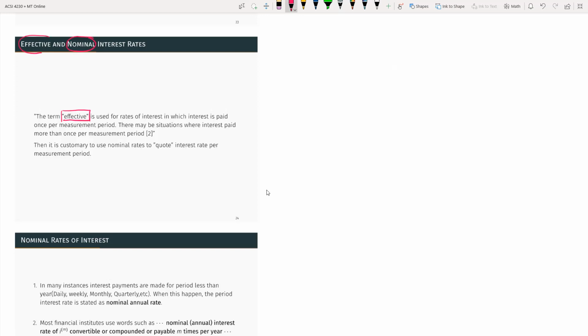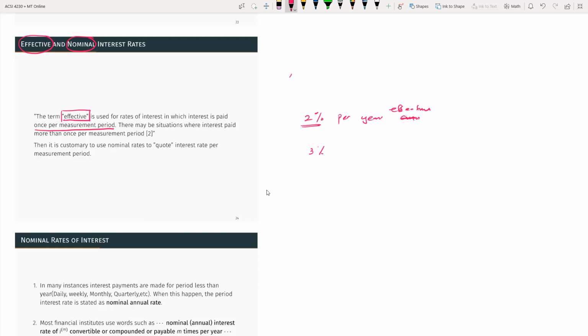So we need to understand what's the difference. The term effective is used for rates of interest in which interest is paid once per measurement period. So basically once per year, once per month, once per week. If the rate is given as, let's say, 2% per year effective, or we can say 3%. So this means the rate calculated per year effective.